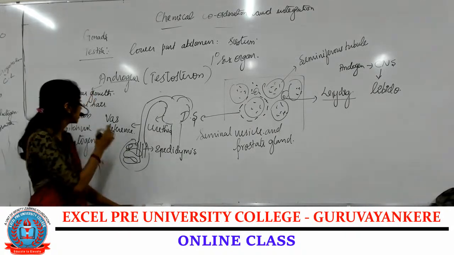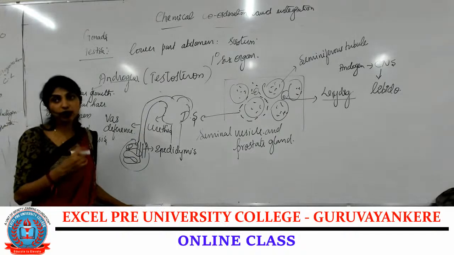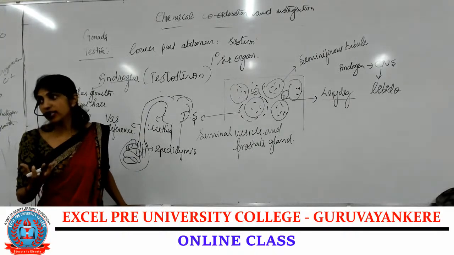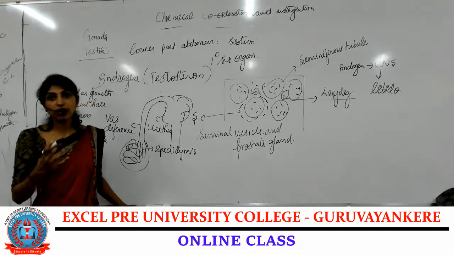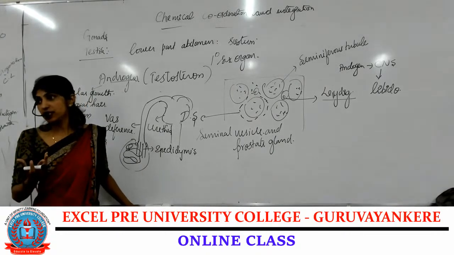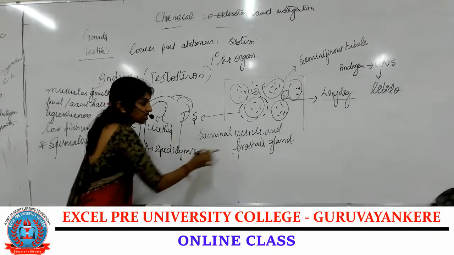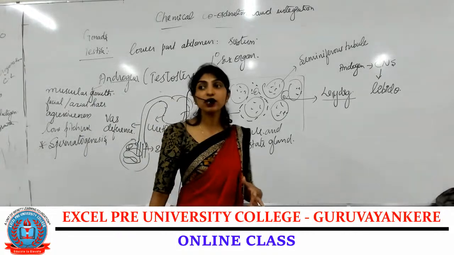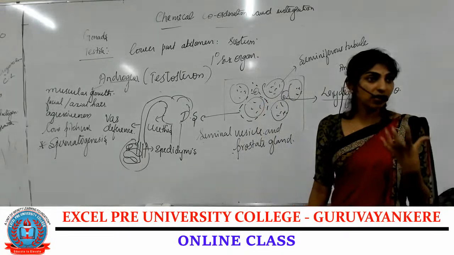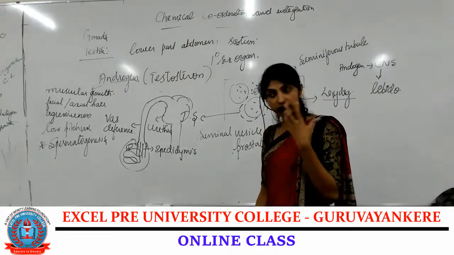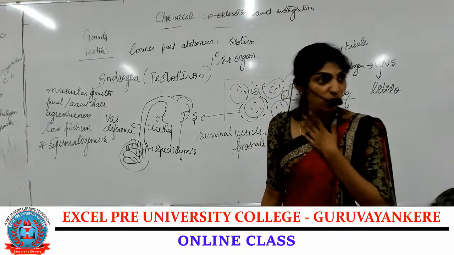Mainly there will be the maturation or the development of male accessory sex organs like epididymis, vas deferens, urethra, seminal vesicle and the prostate gland. Along with that, it is also involved in the development of male behavior, character, where muscular growth, development of facial and axial hair, aggressiveness, and low pitch voice.